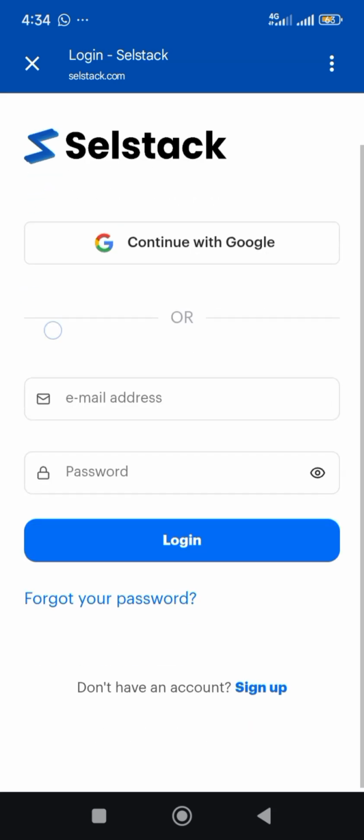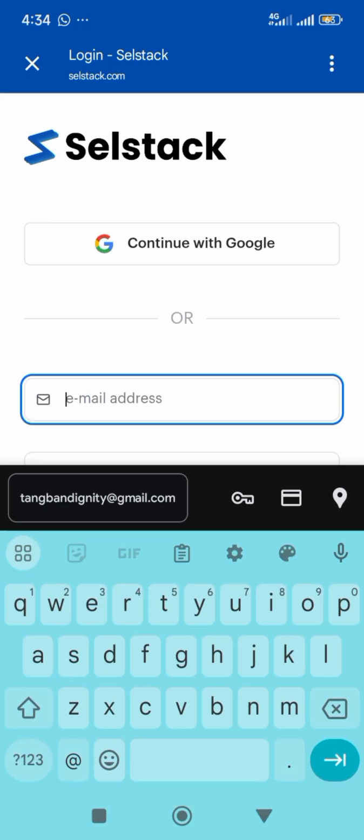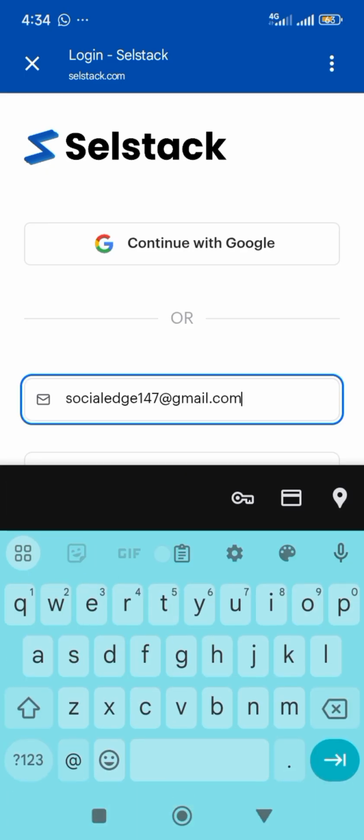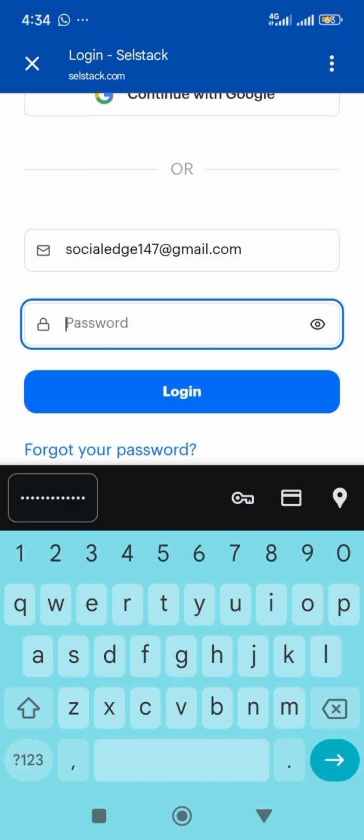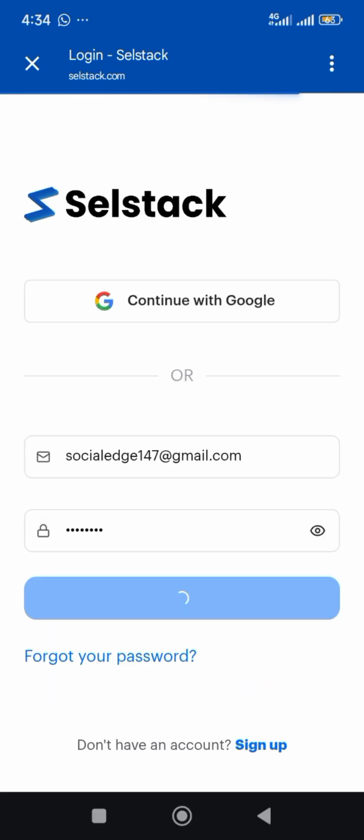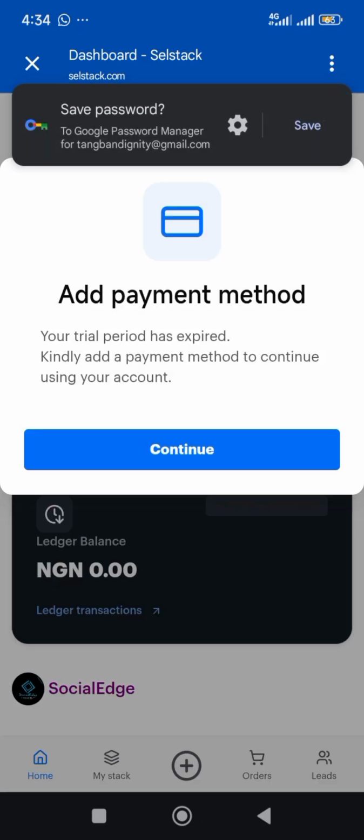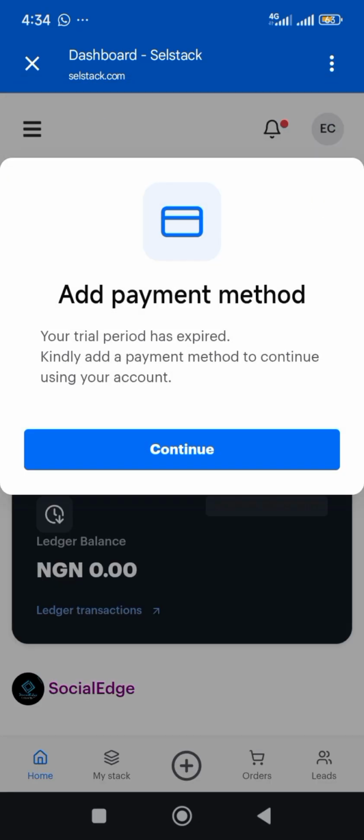Why is it showing like this? Let me log in. Not now. This way I've branded this.